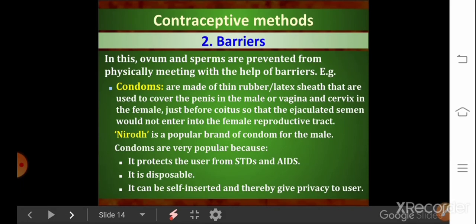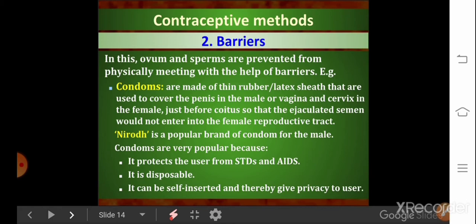The second contraceptive method is barrier. It is one of the simplest and most commonly used methods. In the barrier method, the physical meeting of gametes is prevented with the help of barriers, so ovum and sperm are prevented from meeting. An example is condoms, made of a thin rubber latex sheath, used for both males and females.